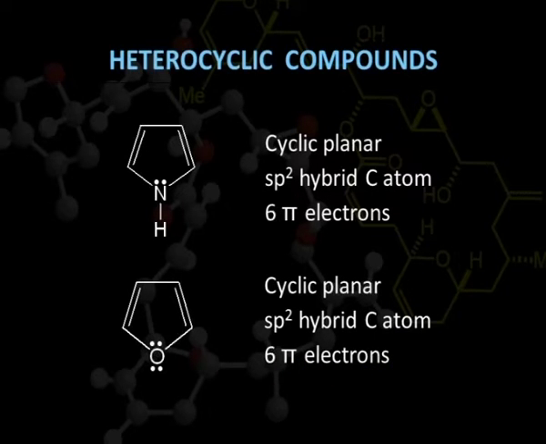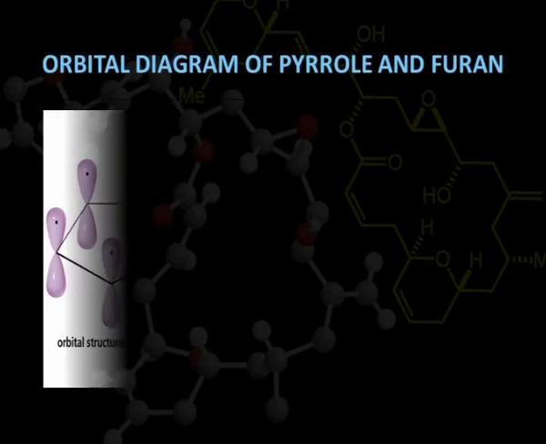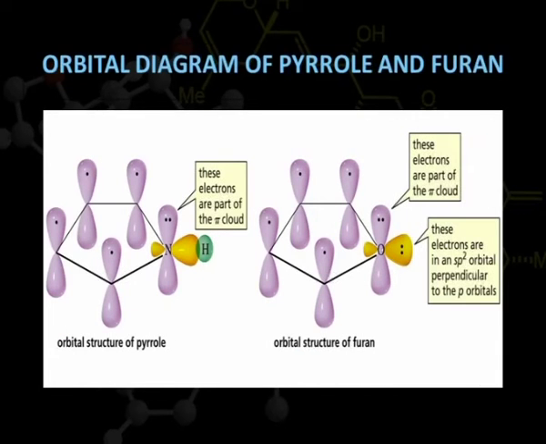This example we can understand in more detail. Here we can see the orbital diagram of pyrrole. Each atom of the ring is sp2 hybridized, so an unhybridized orbital is present on each atom. These unhybridized orbitals are participating in the delocalization of electrons. One electron is here, one is here, one is here, one is here. This is just like benzene except here.